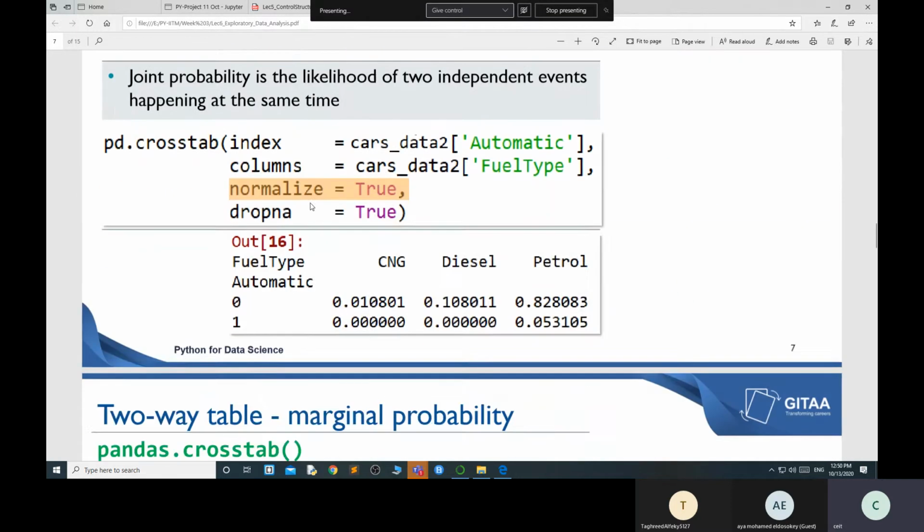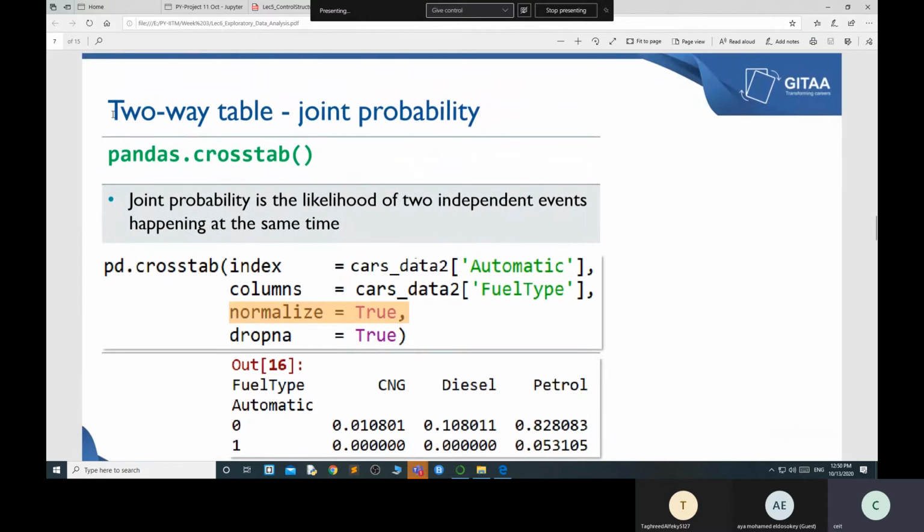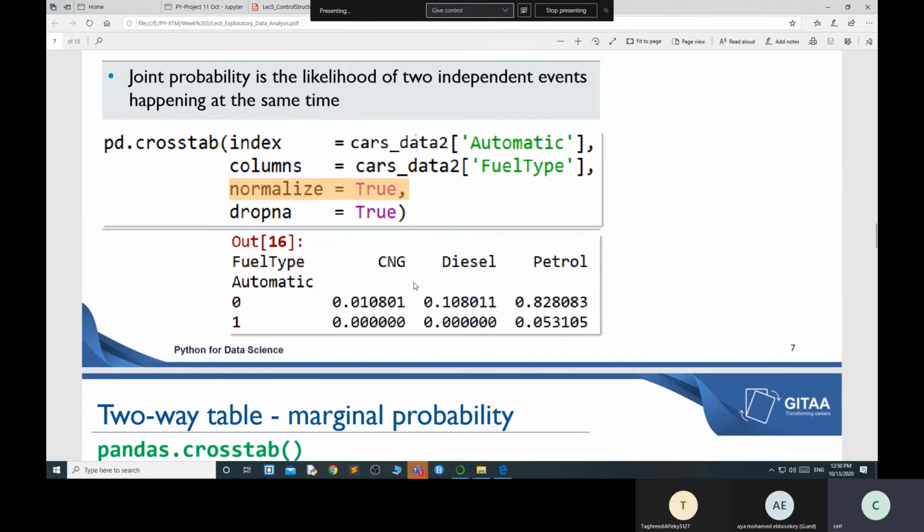Okay, so now there is one more crosstab, the two-way joint probability. If you want to find out the probability, like you have CNG 0.01 probability in automatic, diesel is this, and petrol has the highest likelihood. These are some statistic terms, so just understand right now, don't go into the deep dive. I'm not doing that right now, because it becomes a complete mathematical topic. So don't worry about it.